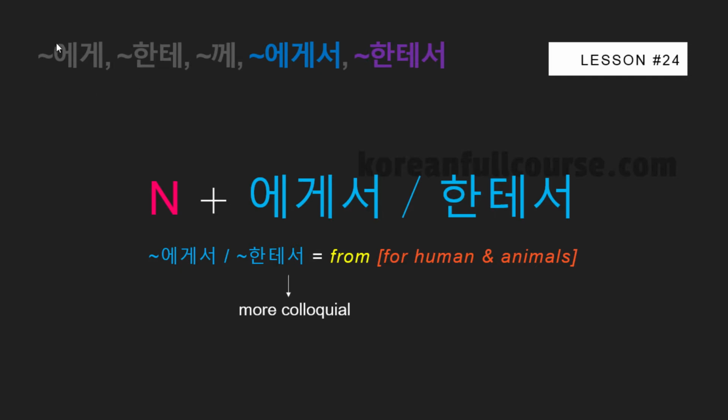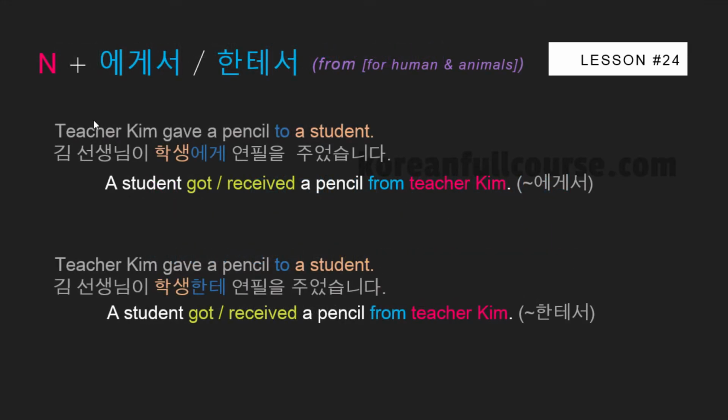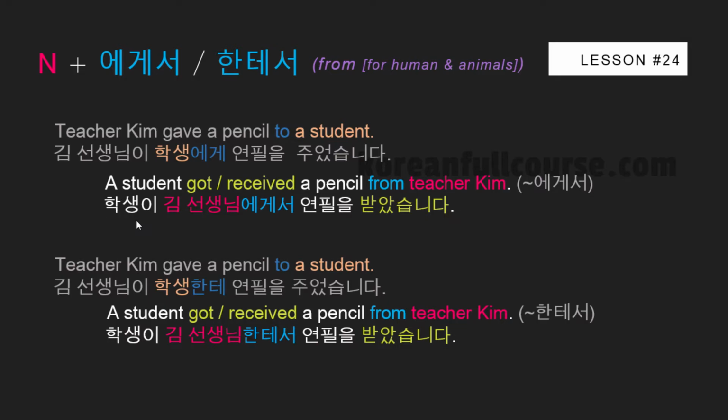And unlike 에게 and 한테, 에게서 and 한테서 don't have a polite version like 께. Now you know how to say in Korean, Teacher Kim gave a pencil to a student. And how would you say a student got or received a pencil from teacher Kim? Pause the video and try to translate these 2 sentences for yourself. 학생이 김 선생님에게서 or 김 선생님한테서 연필을 받았습니다.